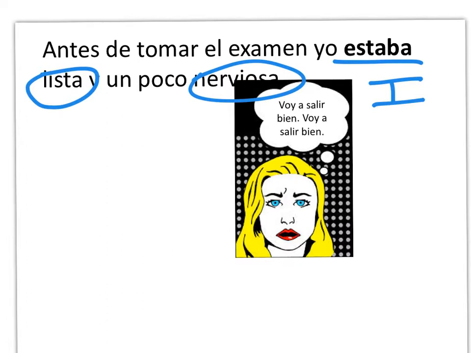So our context clues here with the verb estar, if we see what? We know it's the imperfect most of the time. If we see what? After estar? What's nerviosa? What's lista? These are what? Emotions, feelings. If we see the verb estar, we're probably going to use the imperfect. Okay, and in looking at this story, there's one more example I want to get to first before I talk about that. So hold that thought.